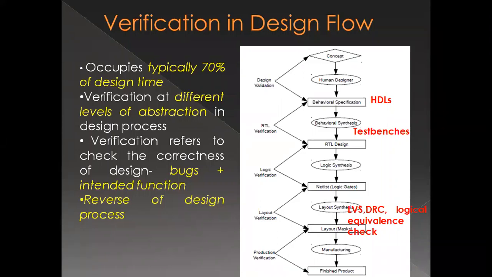correct. So if the design flow is going in this order, my verification will go in the opposite order. It means the product has to be verified before it is manufactured, that the layout is correct. The layout, before it is manufactured, has to see that the netlist and my timing constraints are all correct. For the netlist to be correct, it is to be verified that the RTL design is correct. So verification is, I can say, a reverse process which is going in parallel with the design.